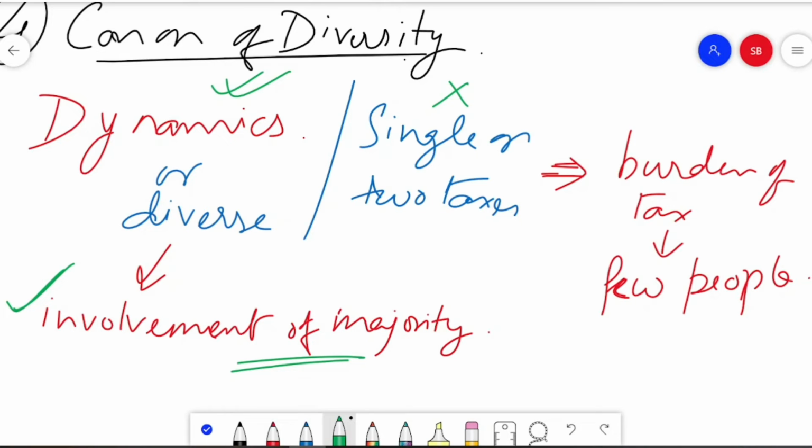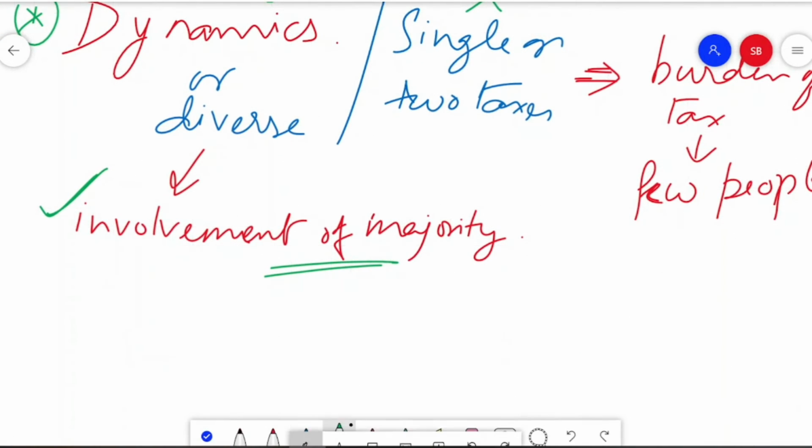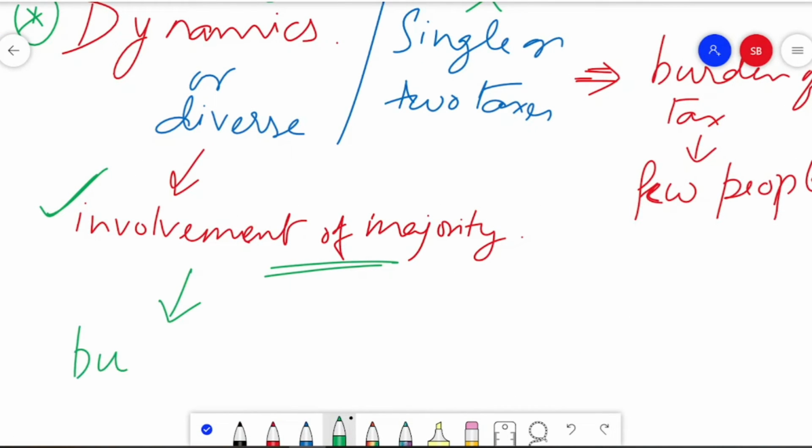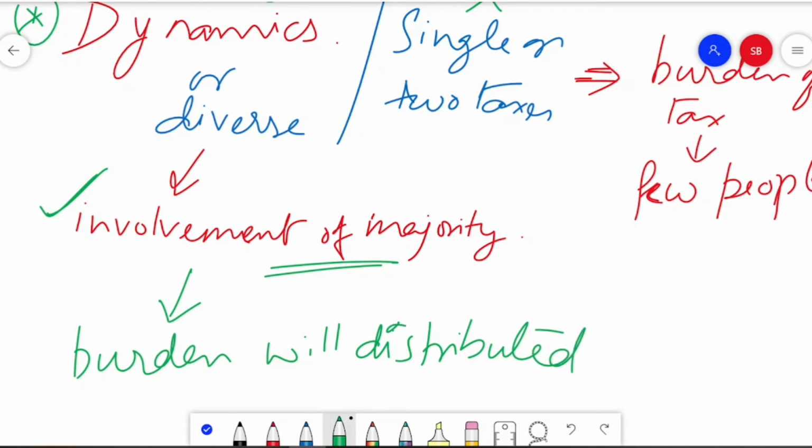However, if we have a dynamic tax structure, then we find a majority of the people are getting involved, and here the burden, what will happen? The burden will be distributed, right? So it will be distributed, and therefore once it is distributed, the burden falls on everyone equally, and not a selective sector of individuals who need to carry the burden of the tax.